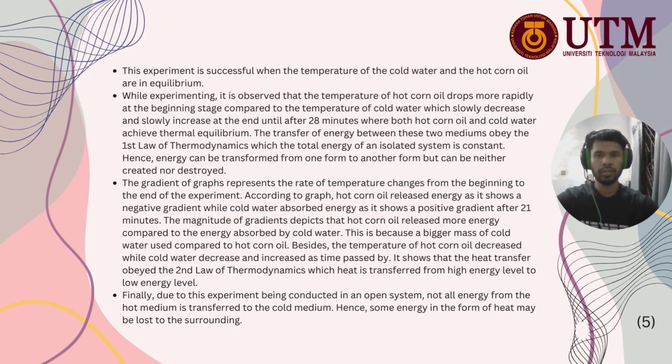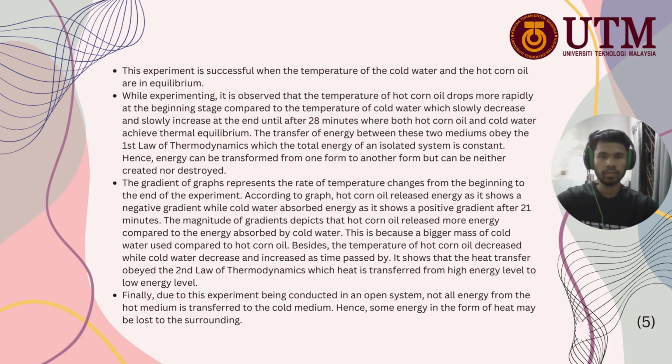Okay, this experiment is successful when the temperature of the cold water and the hot corn oil are in equilibrium. While experimenting, it was observed that the temperature of hot corn oil dropped more rapidly at the beginning compared to the temperature of cold water, which slowly decreased and slowly increased at the end until after 28 minutes, where both hot corn oil and cold water achieve thermal equilibrium.